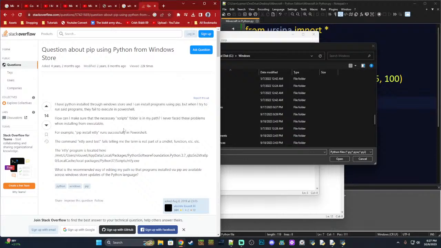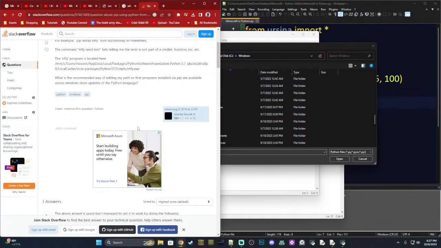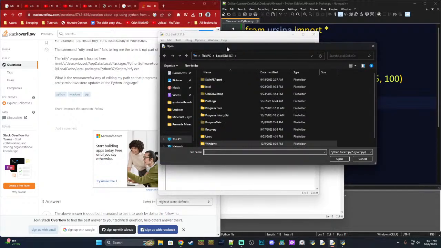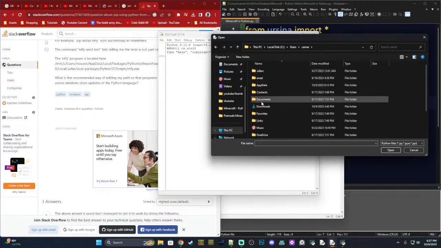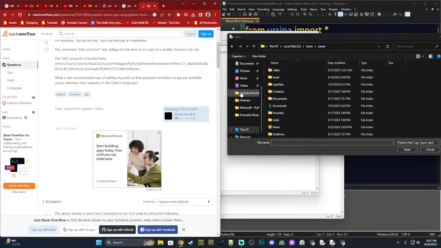I need to find the download location of this. Let's see. Okay, this looks like a download location. We're gonna want to go to users, me. I don't know why there's two. That's kind of weird. Packages, Python. Let's see, app data. Okay, it gets very confusing at this point.